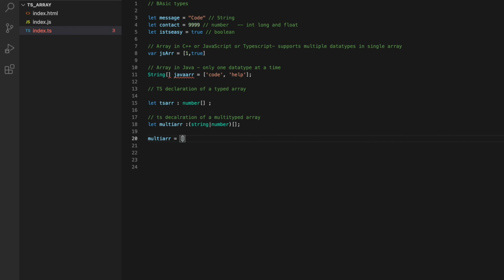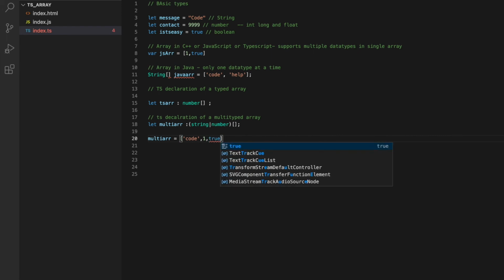Or in the second scenario, when you are pretty sure that the array will hold only these two types, a string and a number, as it will not let us store a boolean. If I do that, it will give me an error, as you can see on the screen.